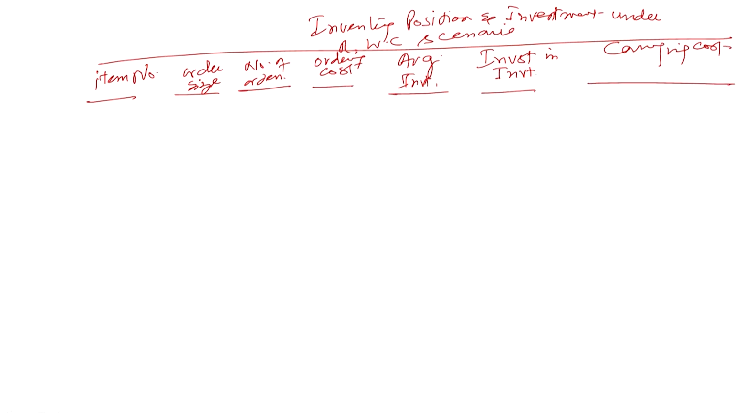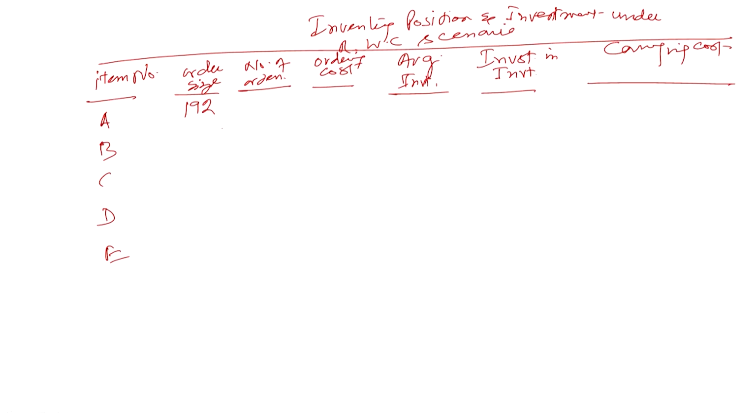Again, as we prepared the table under the unrestricted regime, now we will be preparing a table under the restricted regime. So again we have the items here: A, B, C, D, and E. Now the order size, the revised order size. In the first case we have calculated 192.